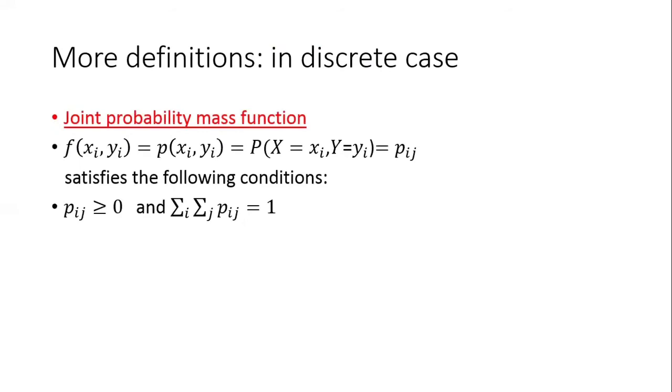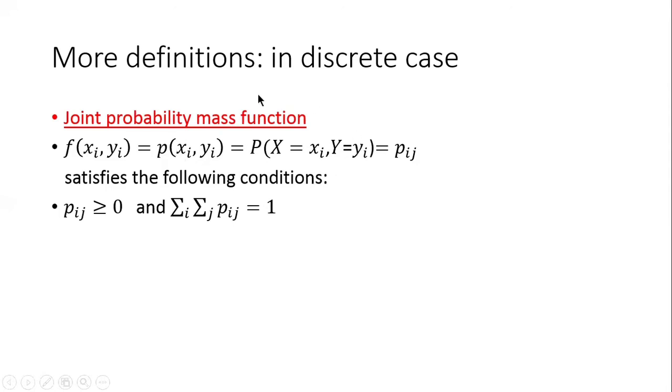Joint probability mass function. Remember, the probability function in the case of a one-dimensional random variable is f of x equal to the probability that capital X equals small x. Analogous to that definition, we have the new definition, the joint probability mass function, which is the probability that the random variable capital X assumes one of its particular values and the random variable capital Y assumes one of its particular values, so that P of X equal to xi, Y equal to yj.